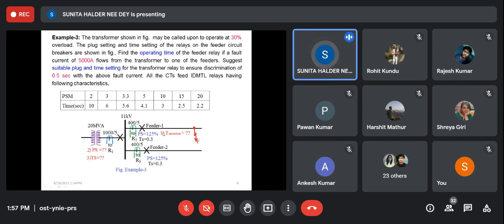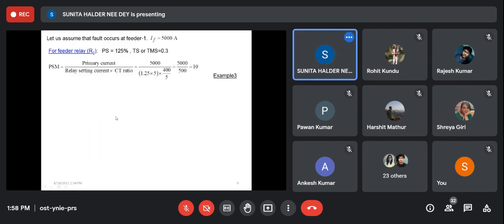We have to calculate the time of operation. Fault current is given, plug setting is given, from there we can calculate PSM. If we calculate PSM, then we can get the actual time of operation, and with the time multiplier setting given, we get the time of operation for this particular configuration.